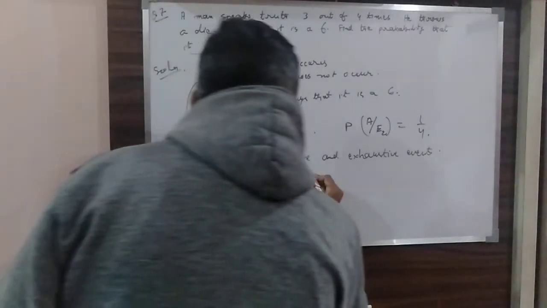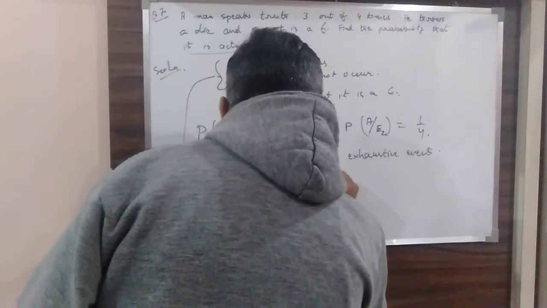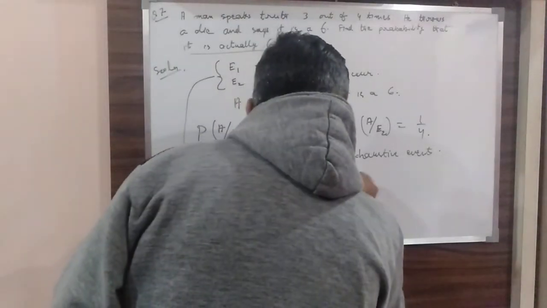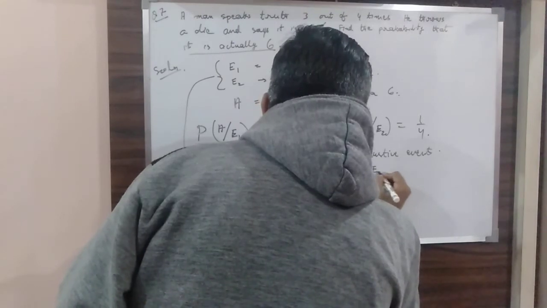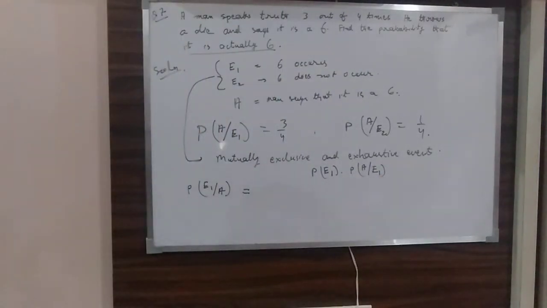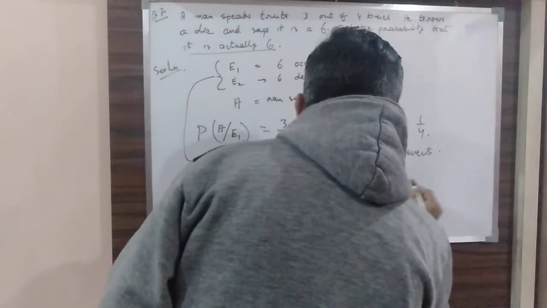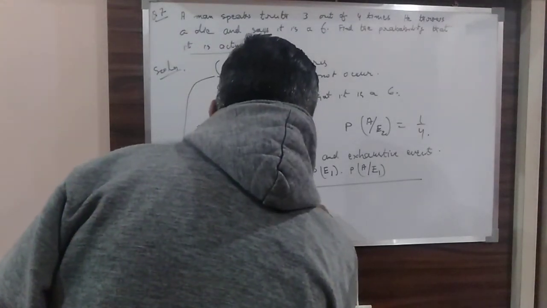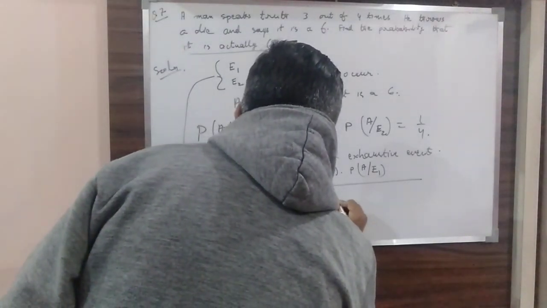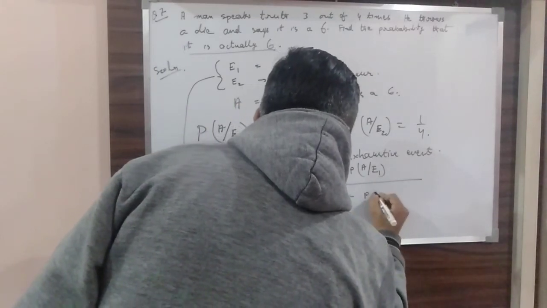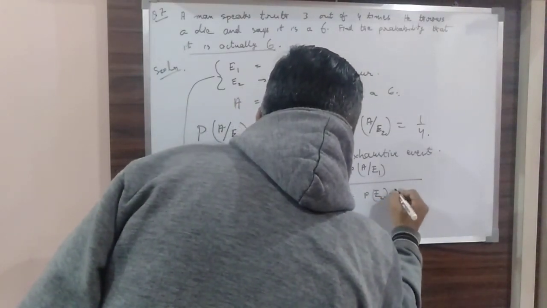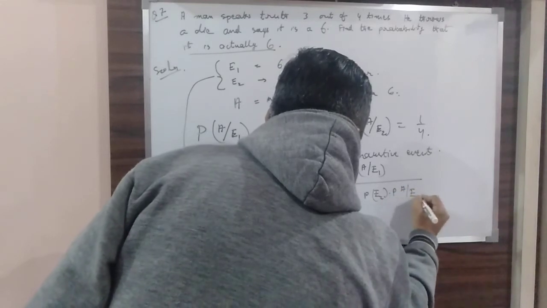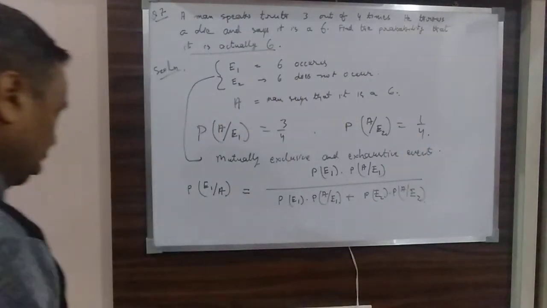Just remember, it was P(E1) multiplied by P(A | E1). Similarly, the denominator will be P(E1) multiplied by P(A | E1) plus P(E2) multiplied by P(A | E2). Good.